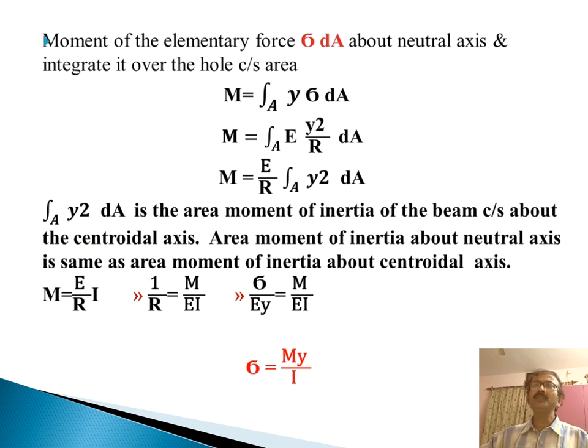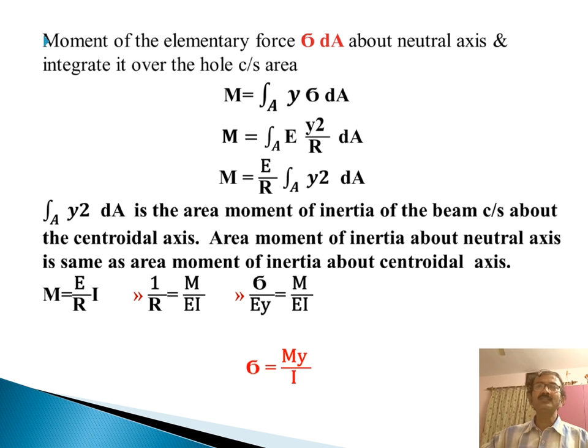Now the moment of the elementary force, that is sigma dA, about the neutral axis, is integrated over the whole cross section area. So moment is nothing but force into distance, integrated over the entire area. Finally we get the moment as E by r integration of y square dA.